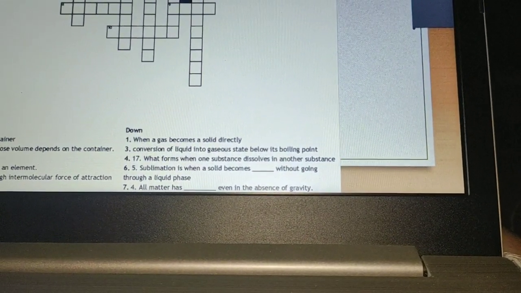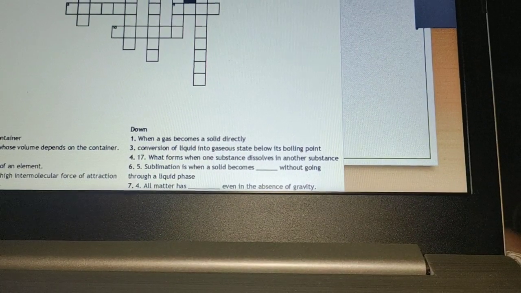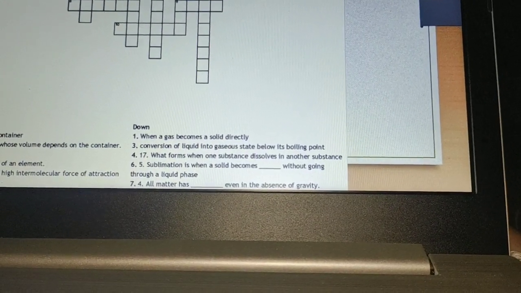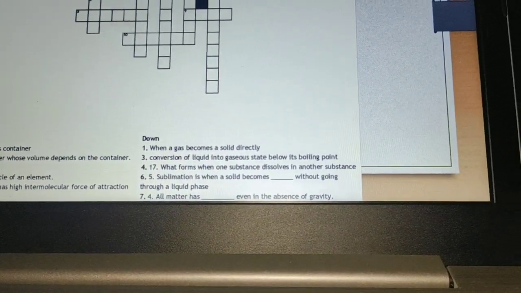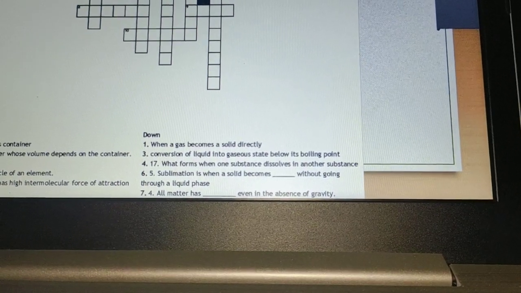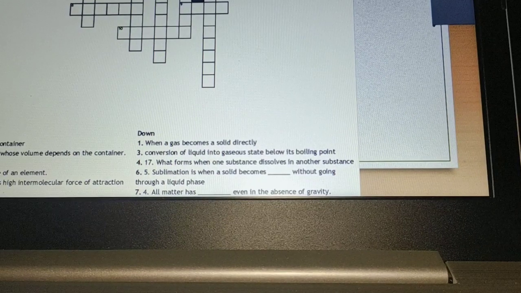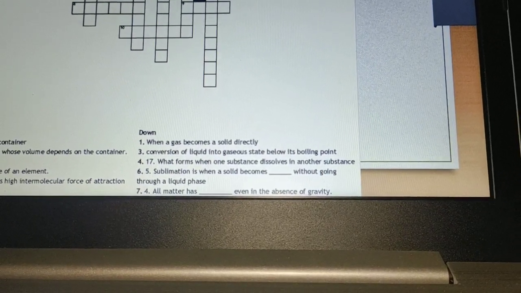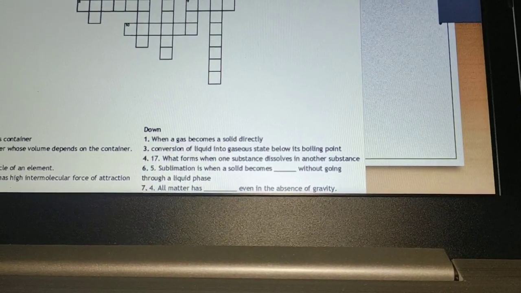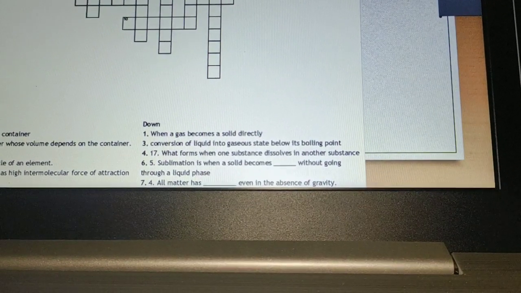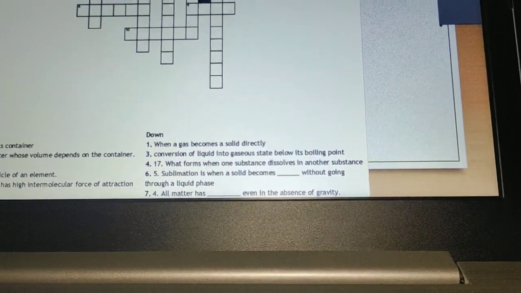Down. When a gas becomes a solid directly. Conversion of a liquid into gaseous state below its boiling point. What forms when one substance dissolves in another substance. Next, sublimation is when a solid becomes dash without going through a liquid phase. All the matter has dash even in the absence of gravity.